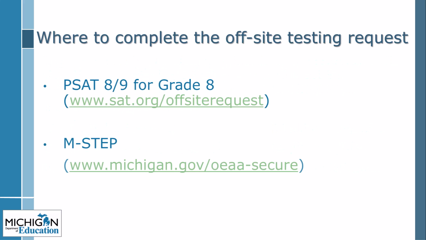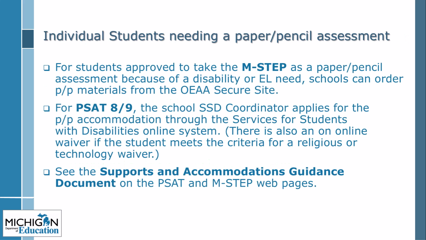The off-site form for the PSAT 8/9 for Grade 8 must be requested from the College Board at www.sat.org/off-site request. The off-site request for the M-STEP assessments must be submitted and approved through the OEA Secure site at www.michigan.gov/OEA Secure. For individual students who are approved to take the M-STEP as a paper-pencil assessment to meet a disability or an English language need, schools can order paper-pencil materials on the Material Order screen in the OEA Secure site.